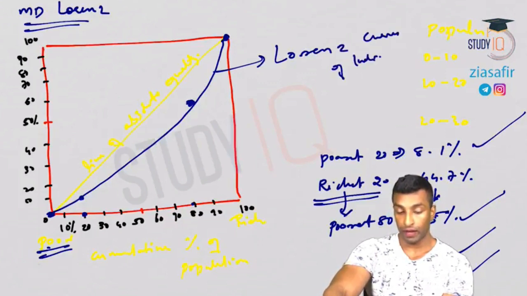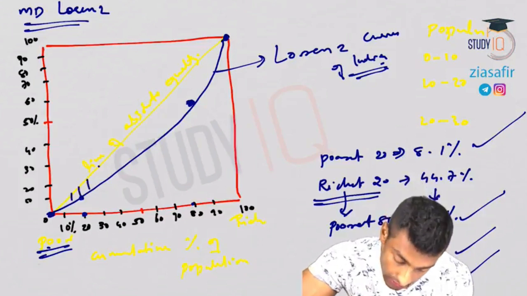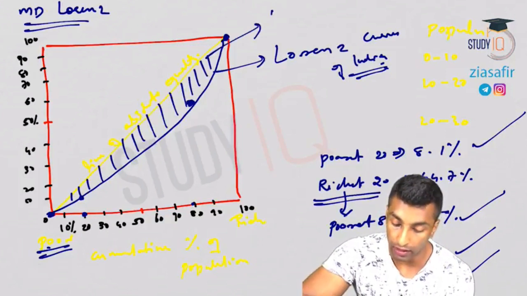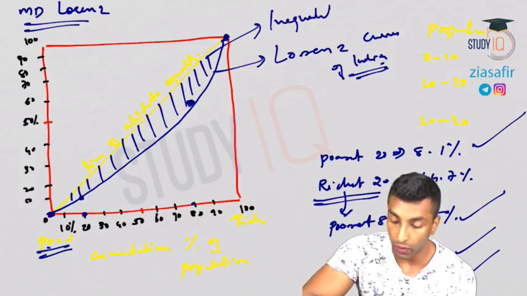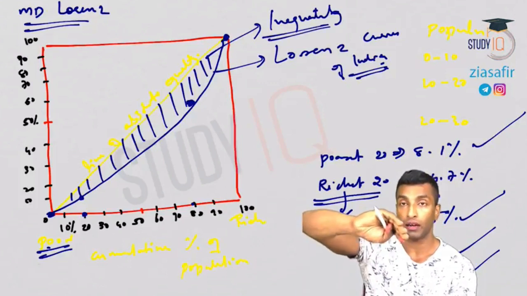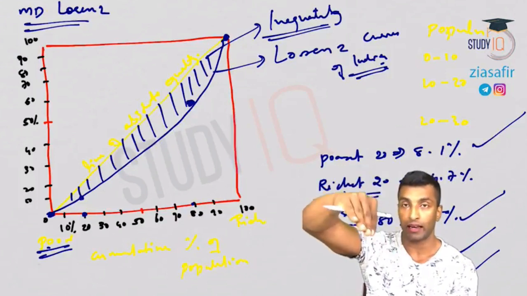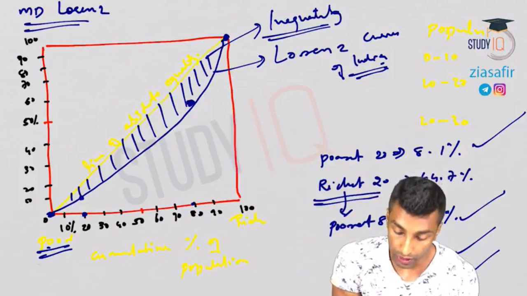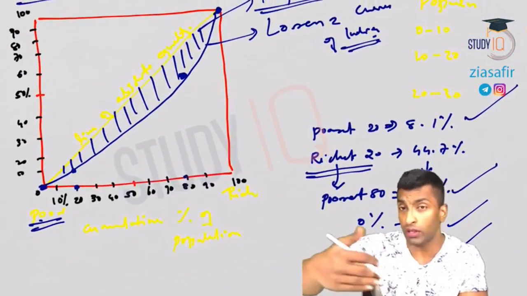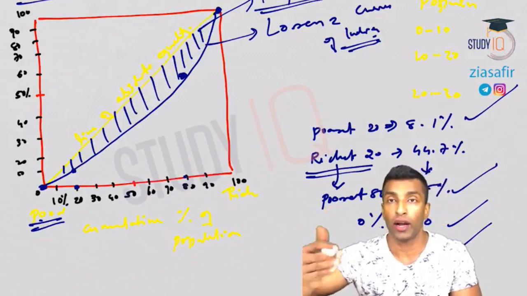of India. I hope this is clear. Now this gap, this is what shows you the inequality. Okay, the area between the Lorenz curve and the line of absolute equality, that area shows inequality. So I hope this is clear. This shaded region is the inequality. So the more the deviation from the XY line, or that line of absolute equality, the more inequality there will be.